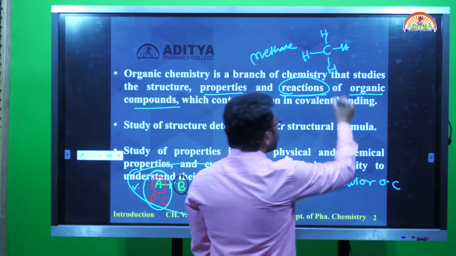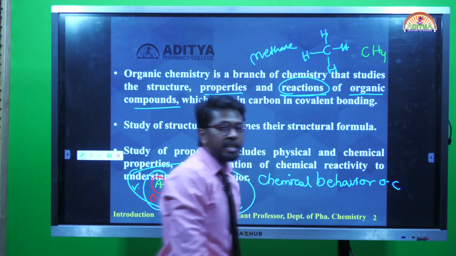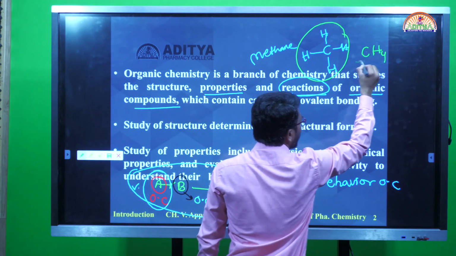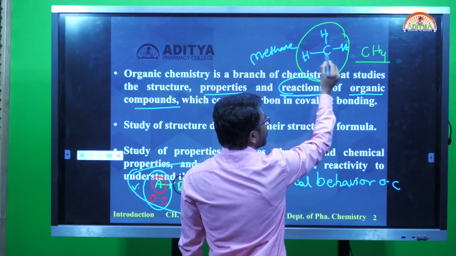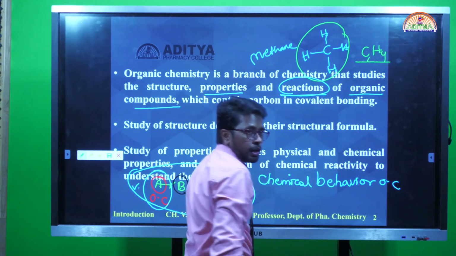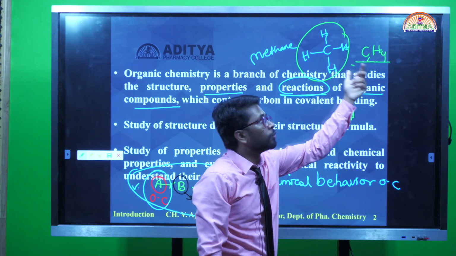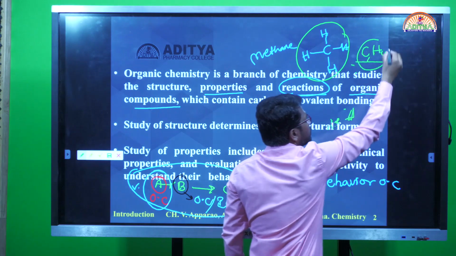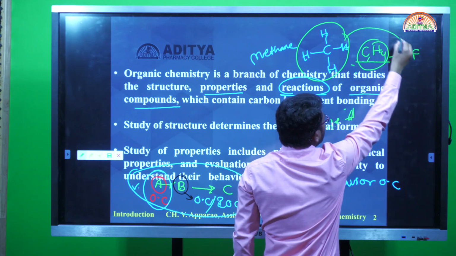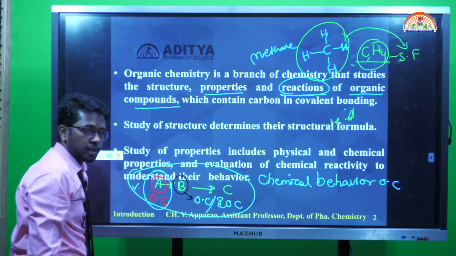That is the molecular formula or structural formula. What is the composition of the respective structure? We can mention it as a formula. In this formula, carbon is 1 and hydrogens are 4. So this is the composition of this particular chemical compound, which I can consider as a structural formula. Based on the structure, I can figure out the structural formula itself. What is the composition here?